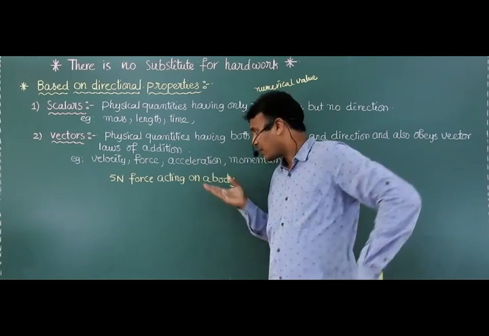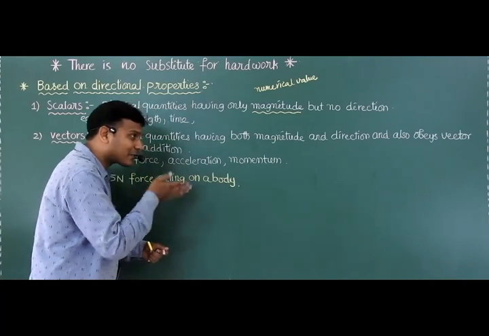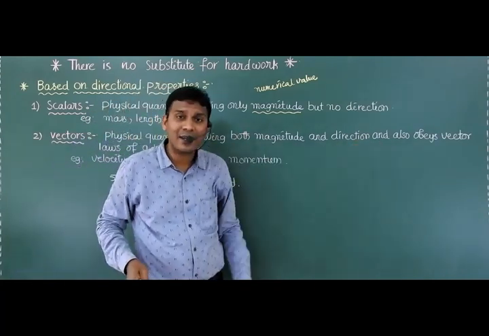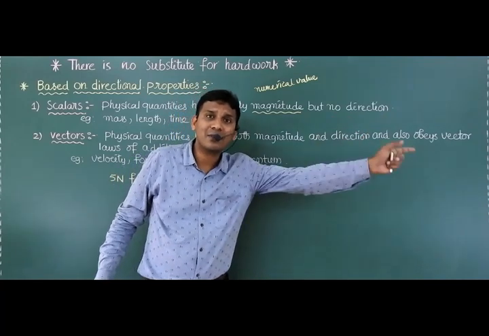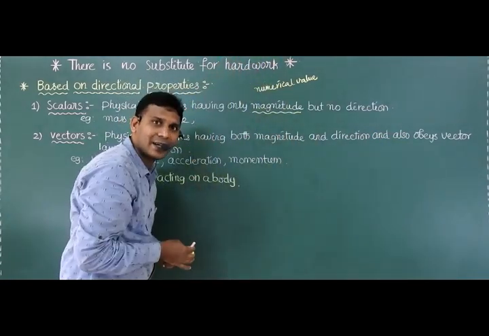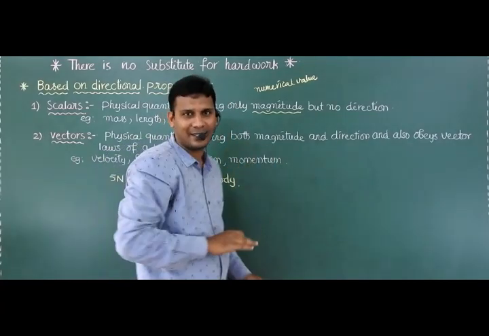But if it is mentioned like this, 5 Newton force is acting on a body towards the north direction, towards the east direction, or towards the forward, right side, or west side, then it is a meaningful sentence.